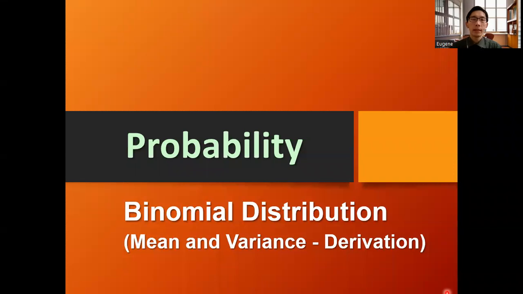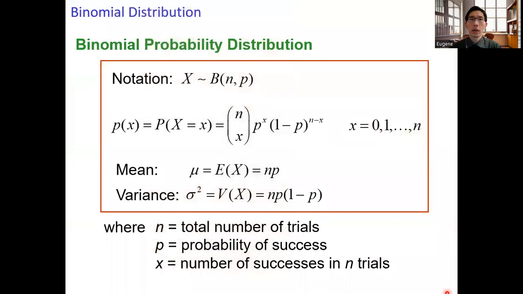Hello everyone. In this video, we will go through the derivation for the mean and the variance formulas of the binomial distribution. Recall the binomial probability distribution. We have the PMF equals nCx times p to the power x times the factor 1 minus p raised to the power n minus x, where n denotes the total number of trials, p is the probability of success, and x is the number of successes in n trials.